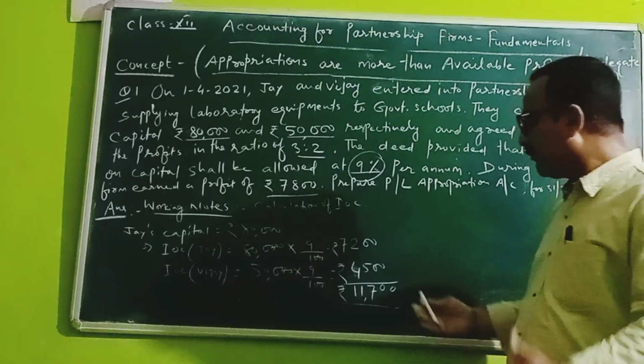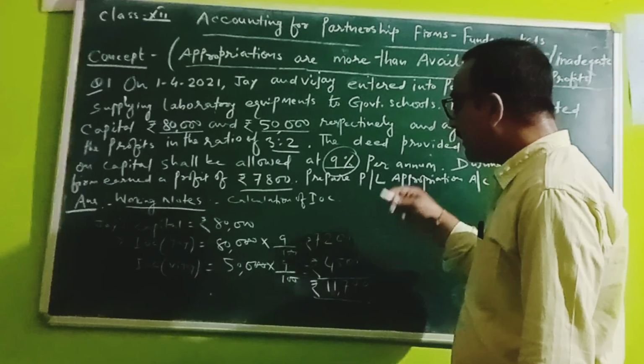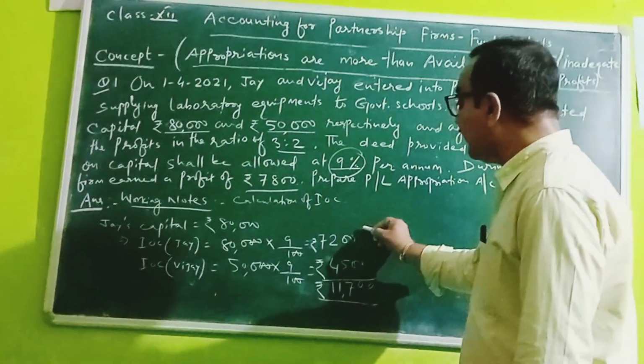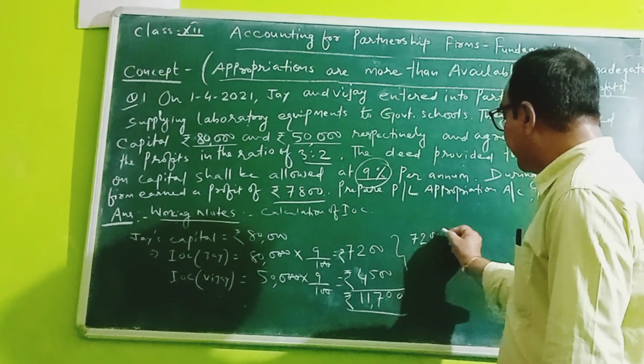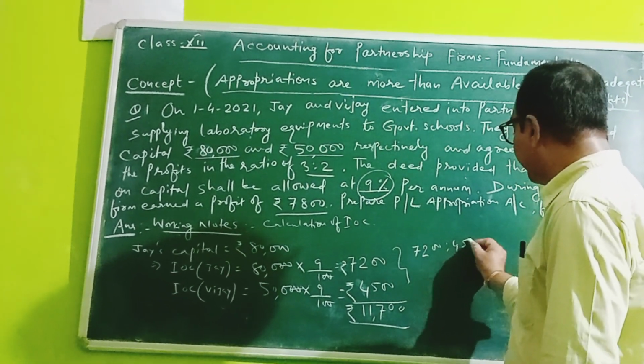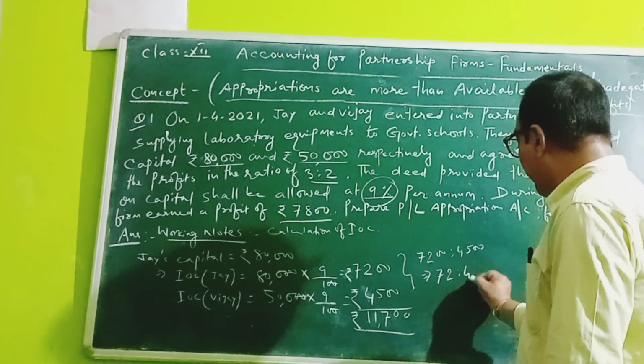Now let us see the second point. In this case, we have to divide the profit in the ratio of 7,200 is to 4,500. This implies 72 is to 45.